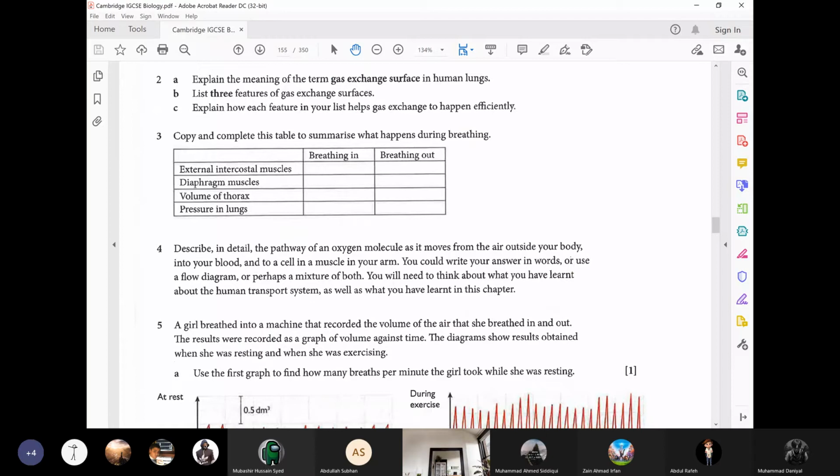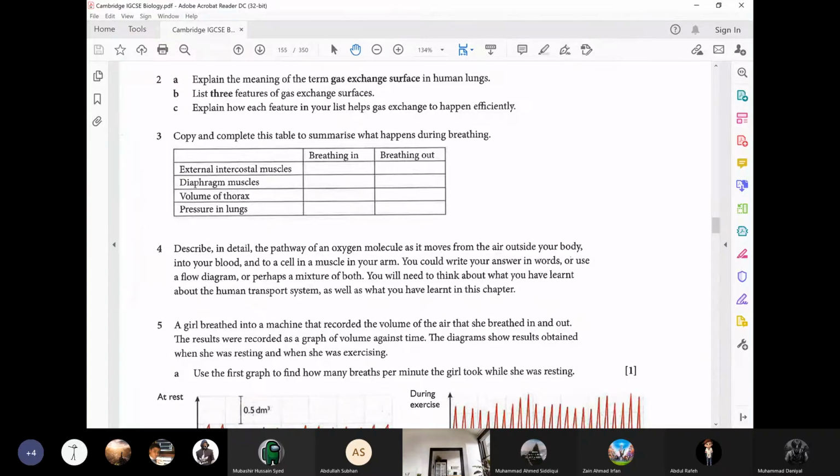Copy and complete this table to summarize what happens during breathing. Now, breathing in and breathing out. External intercostal muscles. What happens to them when we are breathing in? Sir, in breathing in, external intercostal muscles contract. Very good.